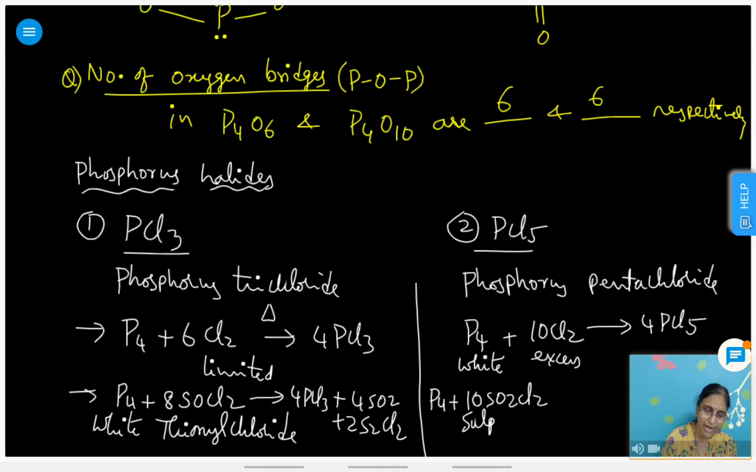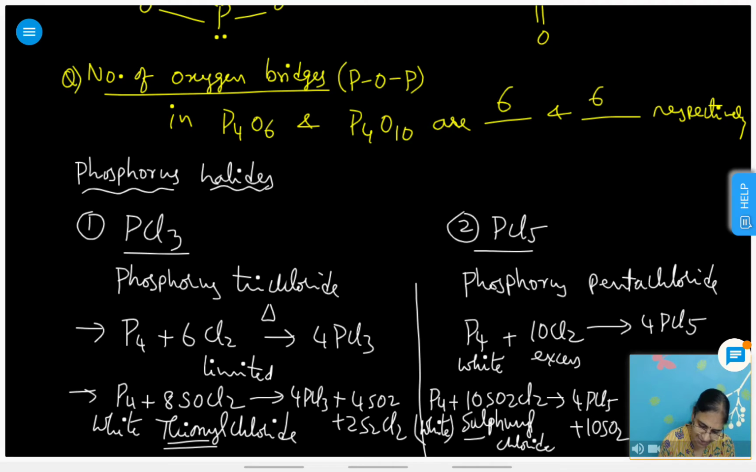White phosphorus only, because white phosphorus is reactive. Red phosphorus is not reactive, right? White phosphorus with sulfuryl chloride gives rise to 4PCl5 plus 10SO2. This one is called thionyl, and this is called sulfuryl chloride. Okay, got it? PCl3, PCl5. I am explaining points of difference. When you study like this, left side and right side, if you prepare small flow charts, that will be easy.